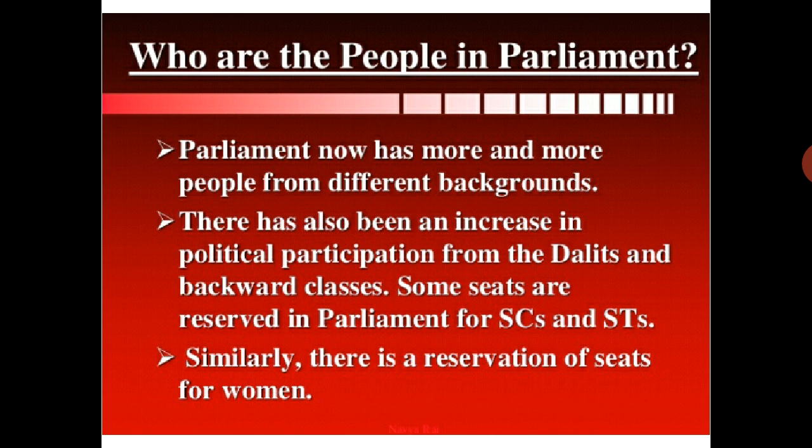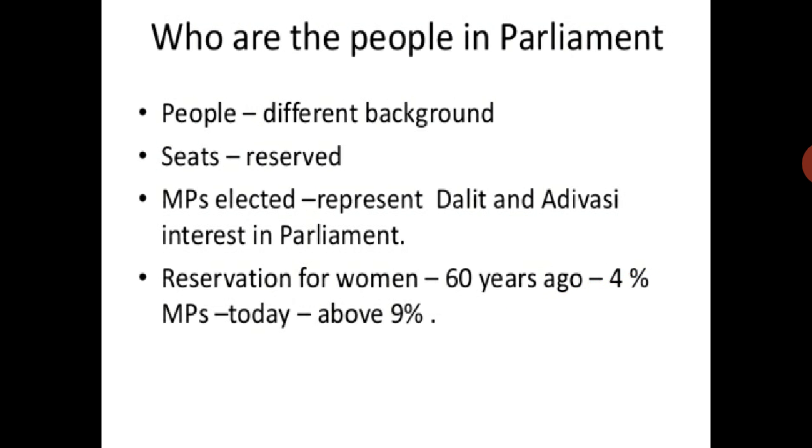Who are the people in parliament? Parliament now has more and more people from different backgrounds. There has also been an increase in political participation from Dalits and backward classes. Some seats are reserved in parliament for Scheduled Castes and Scheduled Tribes. Similarly, there is reservation of seats for women. MPs elected represent Dalit and Adivasi interests in parliament.